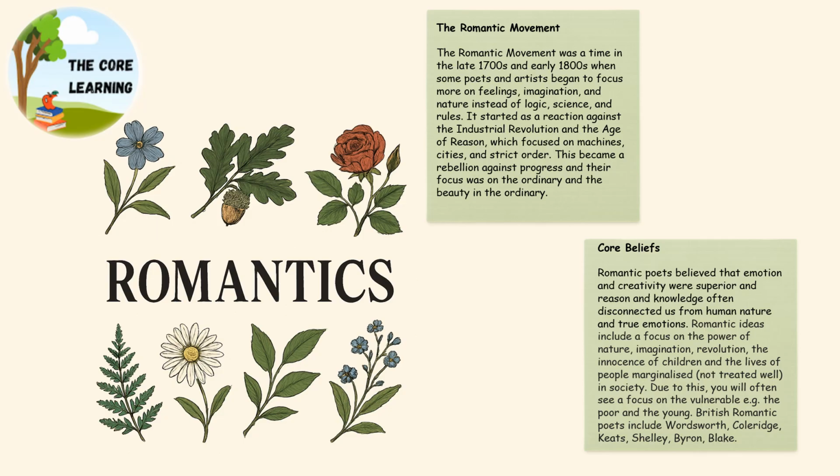British romantic poets like Wordsworth, Coleridge, Keats, Shelley, Byron and Blake were specifically focused on this and the idea that the working class were being massively exploited. I will link this back to some of the poems that you might study if you are doing AQA GCSE anthologies in a second. But there was a massive focus on the poor, the vulnerable, the people in society that were most marginalised, that were treated the worst.